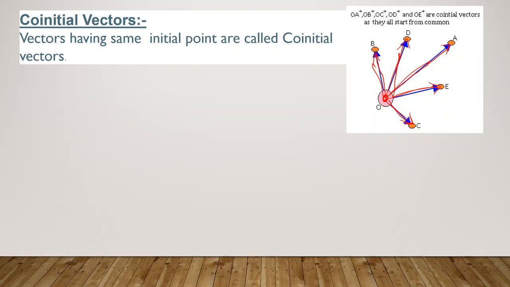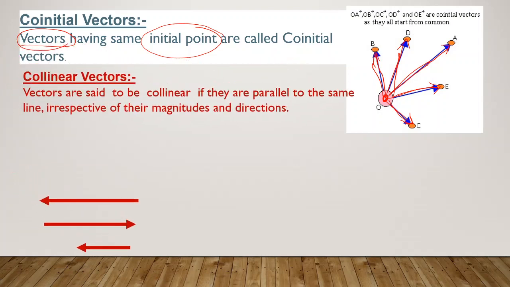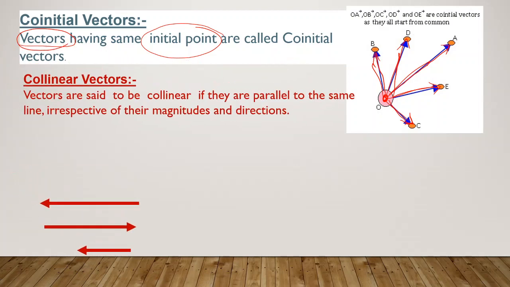So co-initial vectors are nothing but vectors, and I'm saying vectors, meaning more than 2 vectors, having the same initial point. Along with co-initial vectors, the next type of vectors is collinear vectors. Please, you must be able to distinguish the types of vectors. Don't be confused with the types of vectors. So the next thing is collinear vectors.